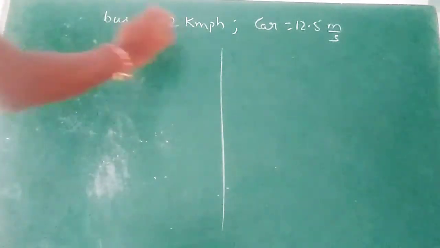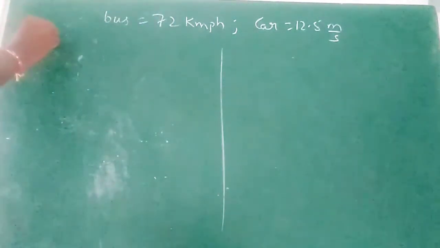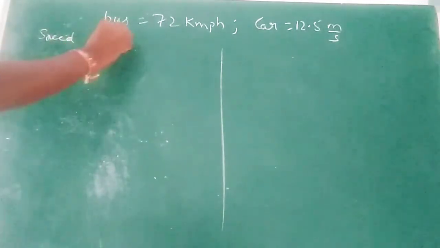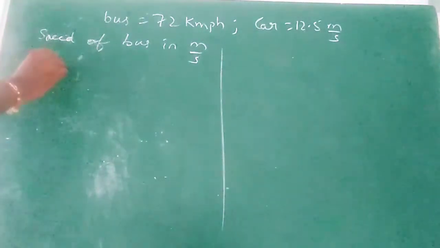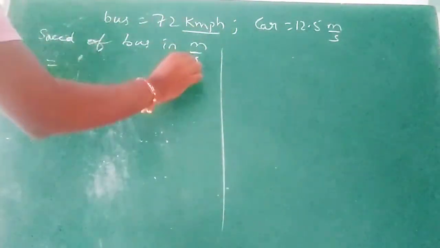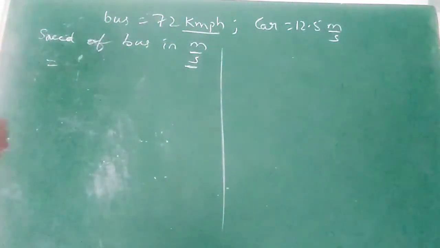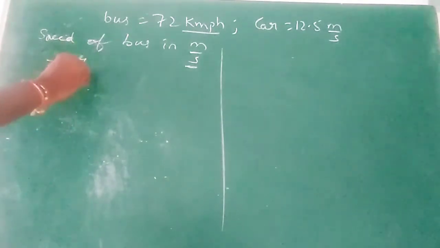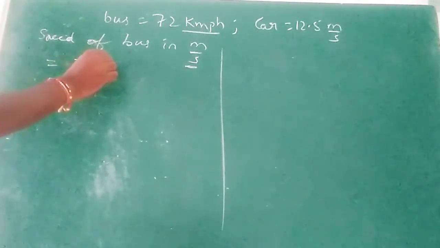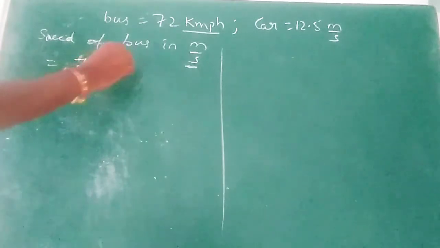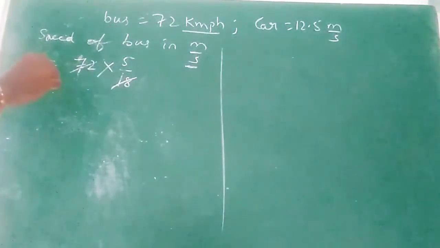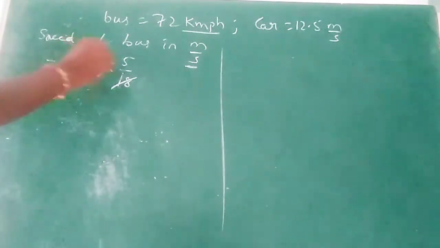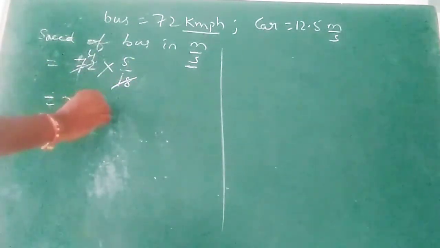Okay. Let's convert the bus. So speed of bus in meter per second: to convert kilometer per hour to meter per second, we should multiply with 5 by 18. So 72 kilometer per hour into 5 by 18. 18 ones, 18 fours, 4 into 5, 20 meter per second.